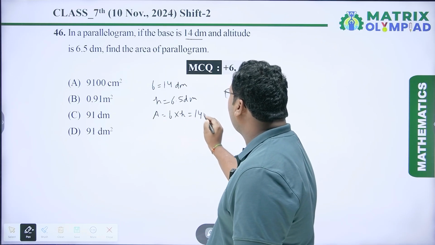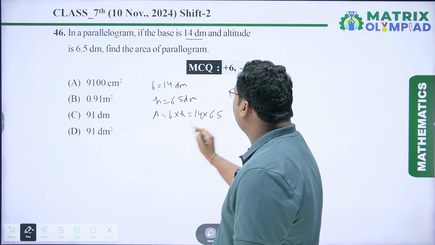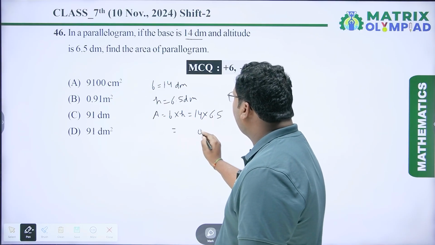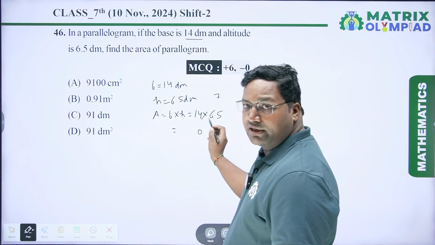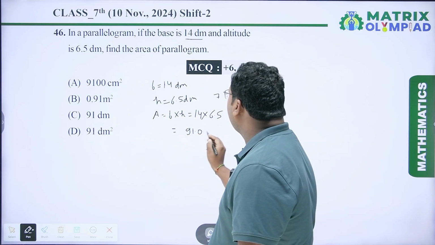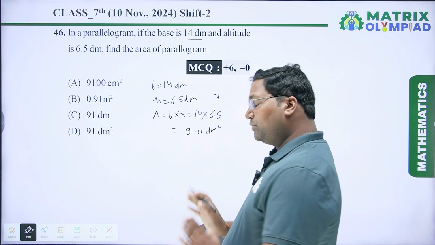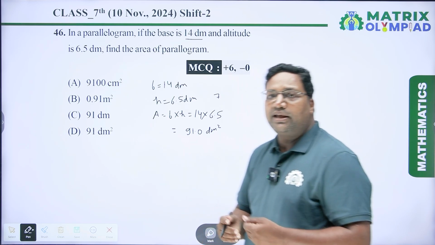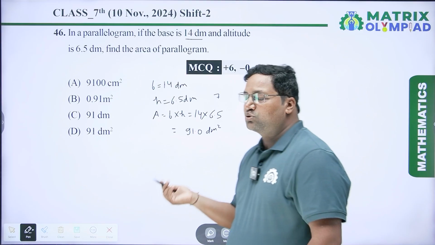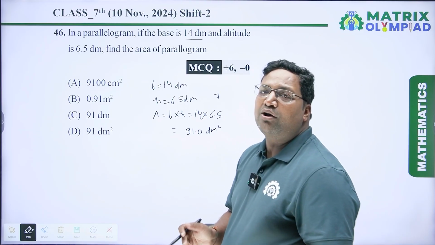The base is 14, so I have to put the value of base and altitude: 14 into 6.5, which is equal to 14 5s are 70, carry 7, 14 6s are 84, 84 plus 7 is 91, so it is 91 dm square. So the correct option is 91 dm square. So the correct answer is the area of the parallelogram is 91 dm square. Now we have to convert this dm square into centimeter square or meter square.